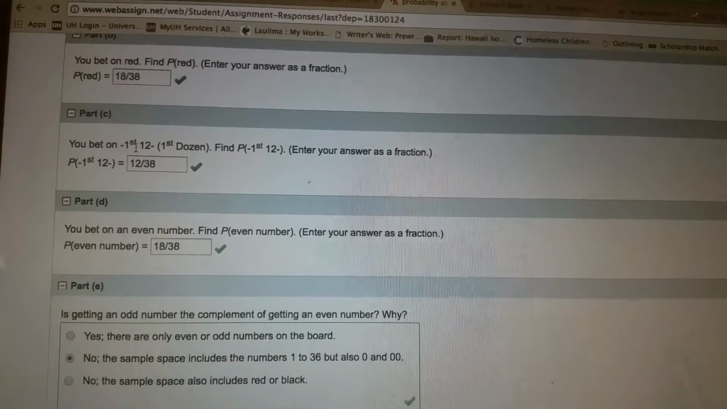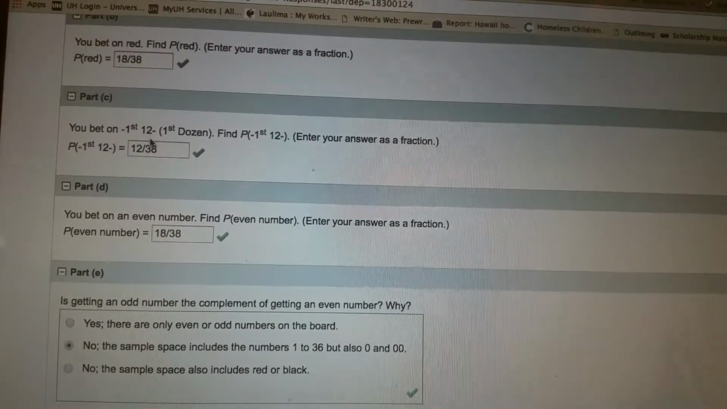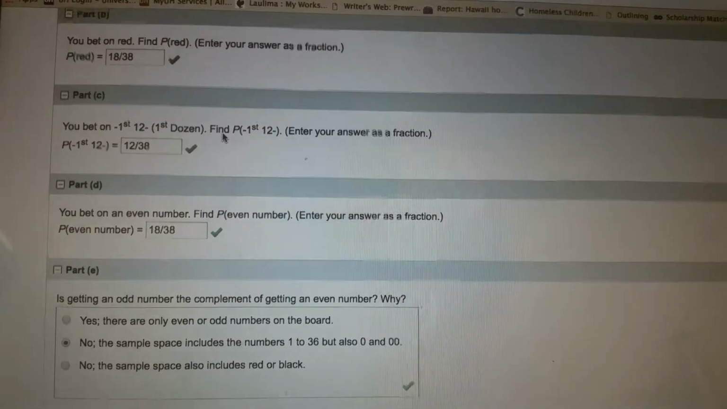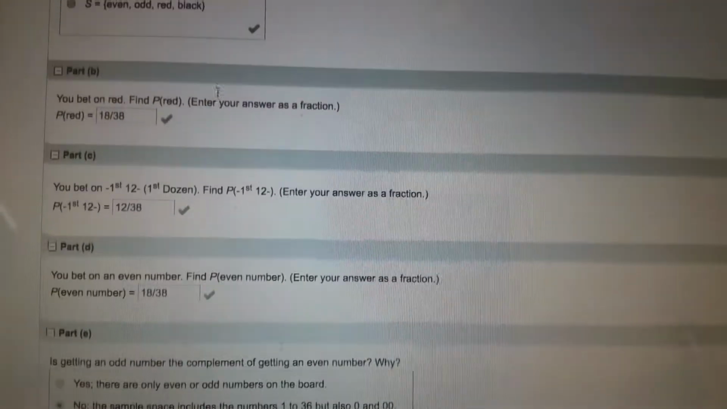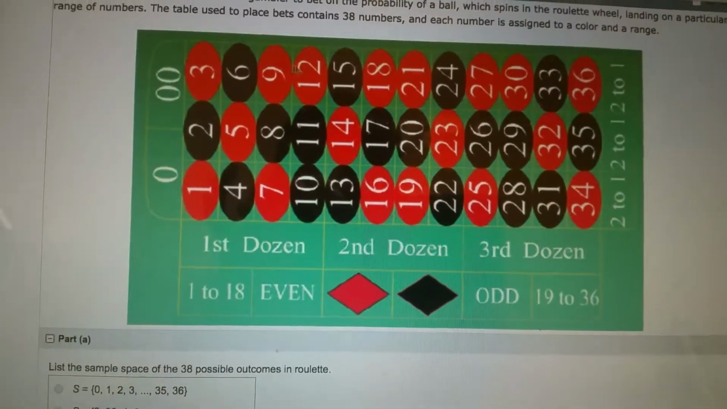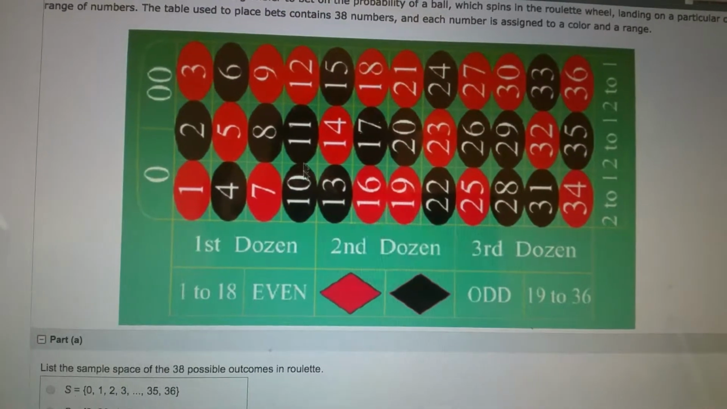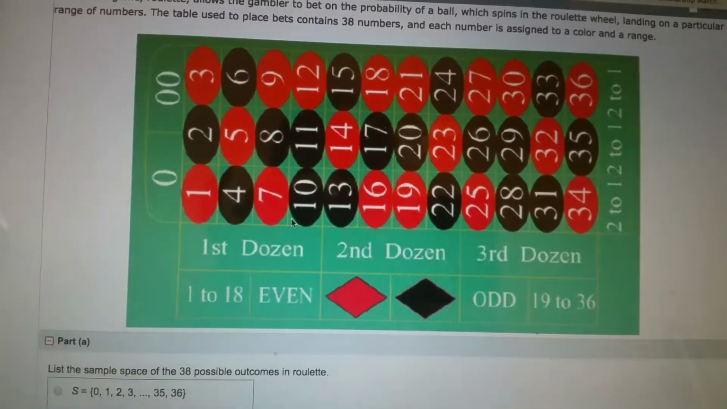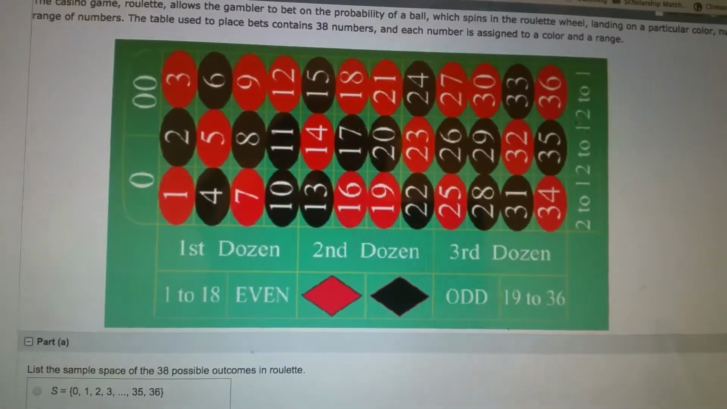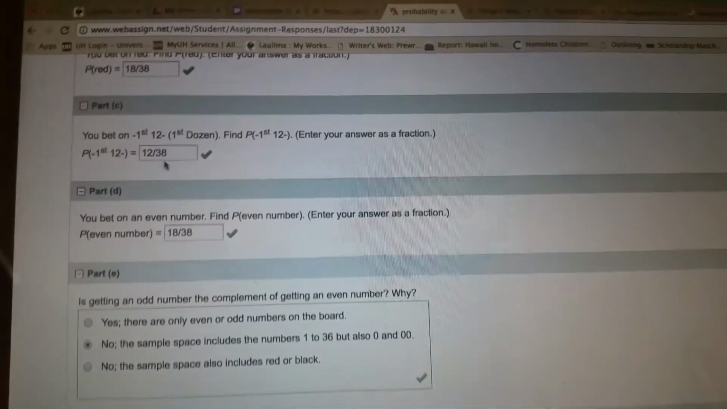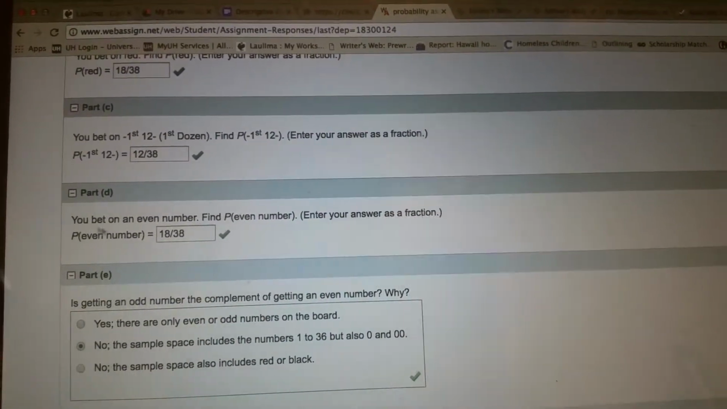Part C. You bet on the first 12 or the first dozen. So what's the probability? Well, you only have 12 in the first 12, right? This first dozen, there's only 12 in this space. So it's 12 out of how many? Not 36. It's 12 out of the 38 because we add these two. So 12 out of 38. Again, I'll probably try to break it down to the lowest terms.